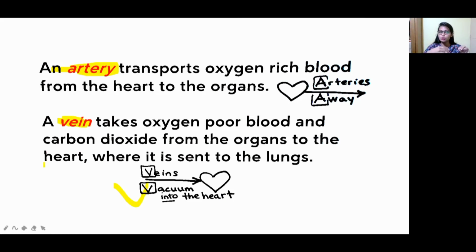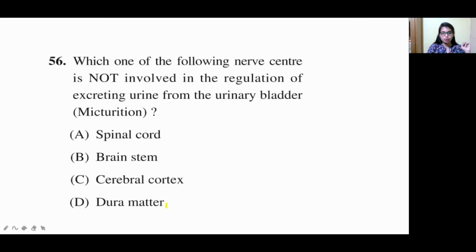Arteries take blood from the heart, but here it will be taken into the heart. Which one? Vein. So this is about veins and arteries. From today onwards, don't get confused. Now move to the next question.